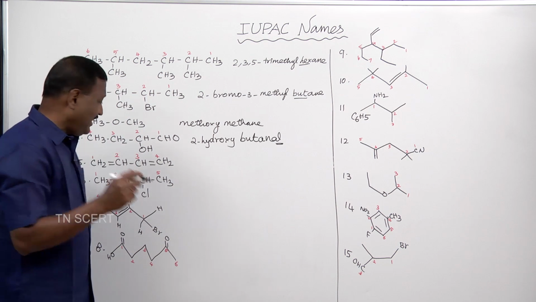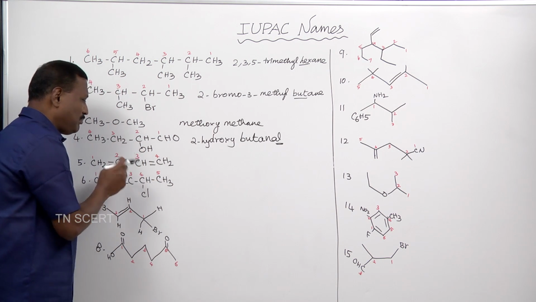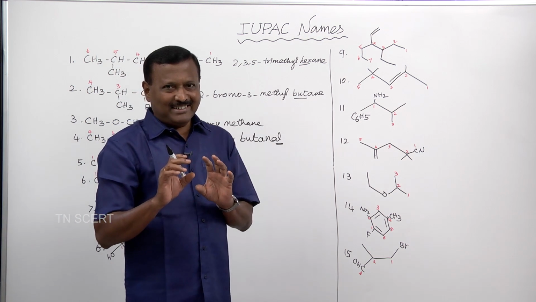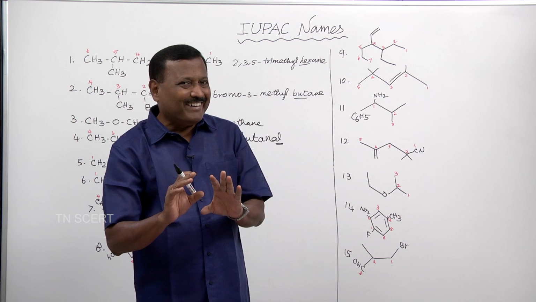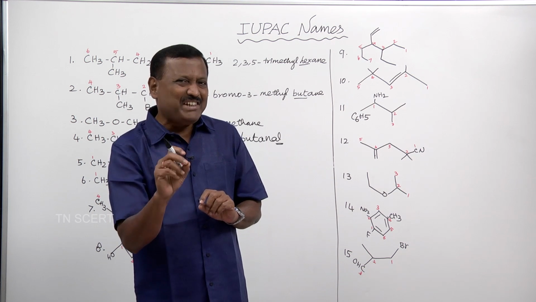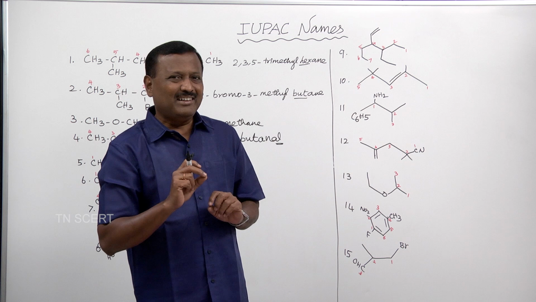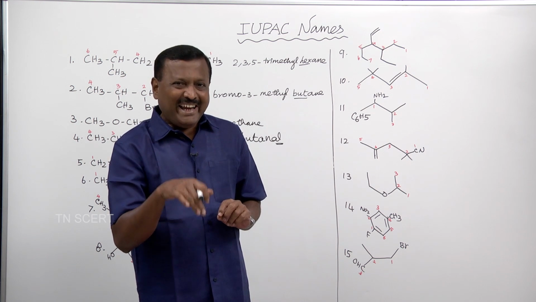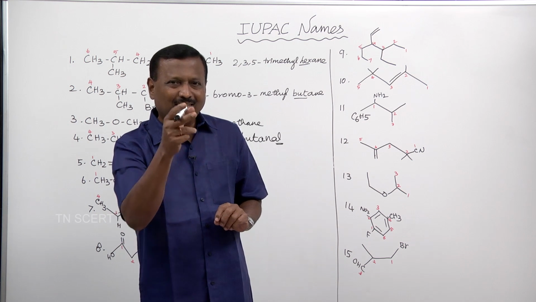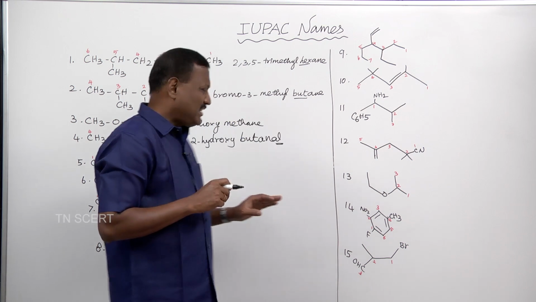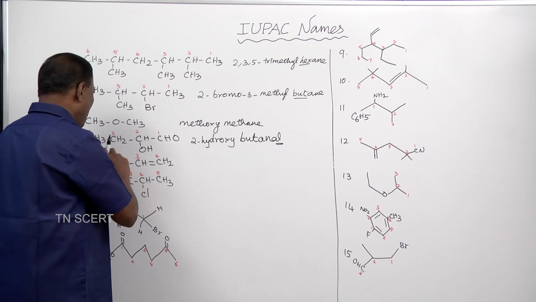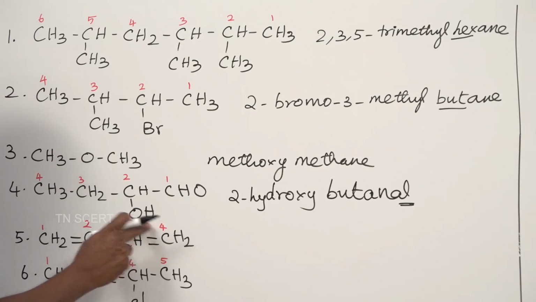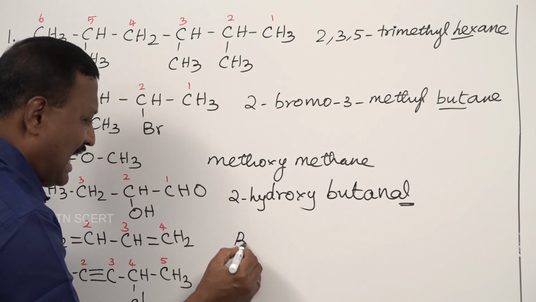And the fifth one here contains 4 carbons but 2 double bonds. You know that a double bond is called alkene. Double bond is the indication of alkene, ene. When you have a triple bond, that is alkyne, yne. So, this compound contains 2 double bonds, so this is diene. 4 carbons is written as buta.